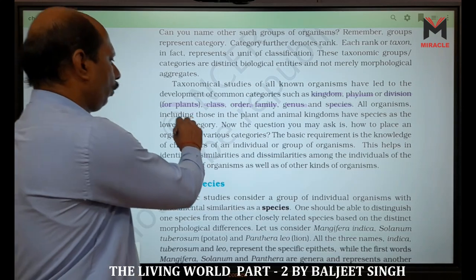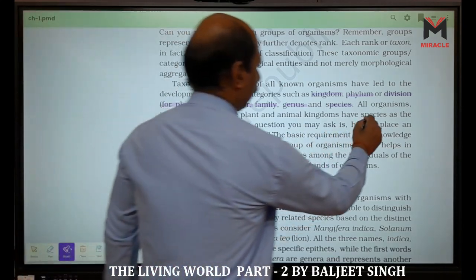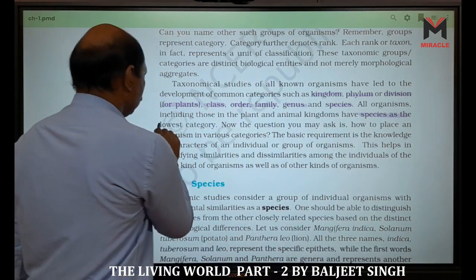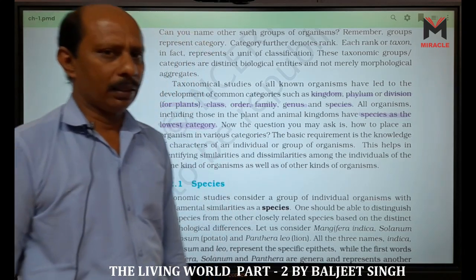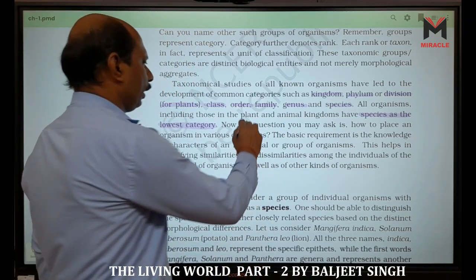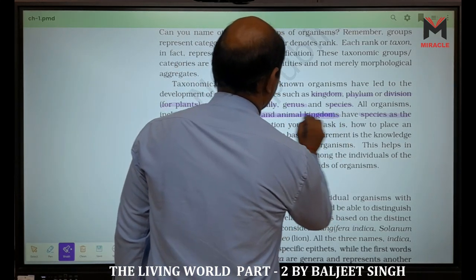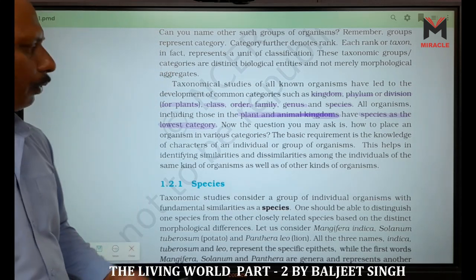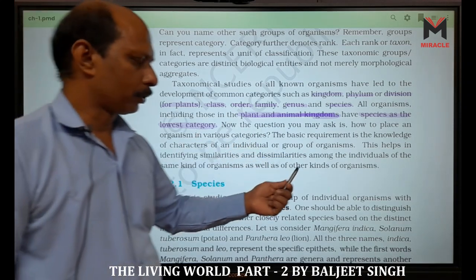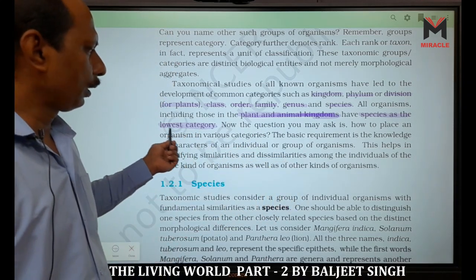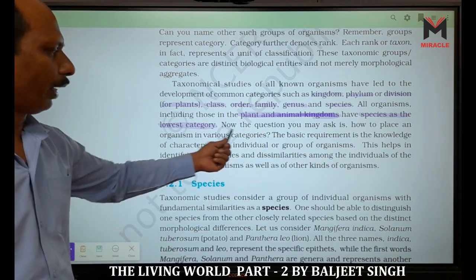All organisms, including those in the plant and animal kingdoms, have species as the lowest category. Which one is the lowest category? Species is the lowest category. Who coined species first? Very first? John Ray. John Ray coined species very first. And he defined species: species means a group of animals which can reproduce through sexual reproduction. So they are a group of animals which can reproduce offspring through sexual reproduction. They are called species.